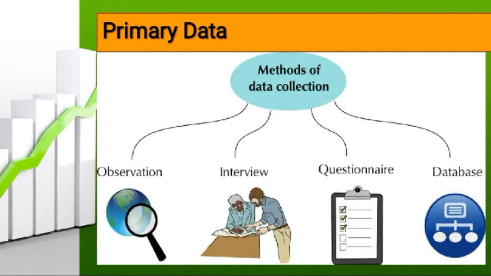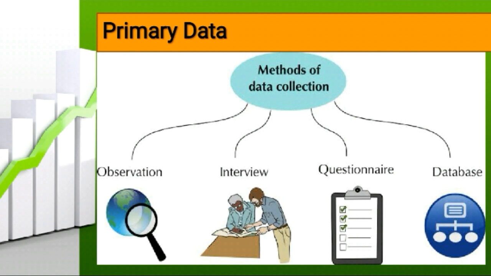Then questionnaire. We are making certain questions related to our topic, whatever we need to ask we put in a questionnaire, and we circulate it among the sample size members, the individuals. Then we are getting the responses through the questionnaire. It is also raw data. Then databases, local reports, any bills, for example market sales bills for a particular month, and which product is mostly sold. It is also raw data. From that also we are able to get the particular details.